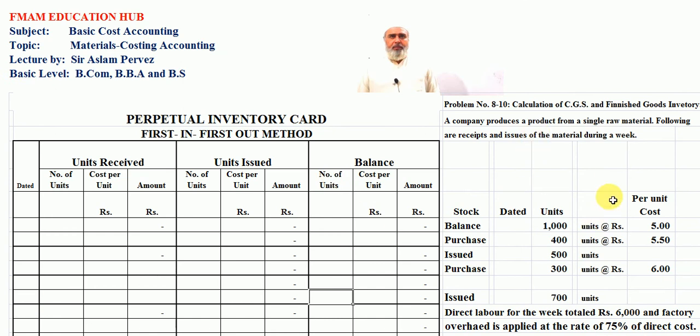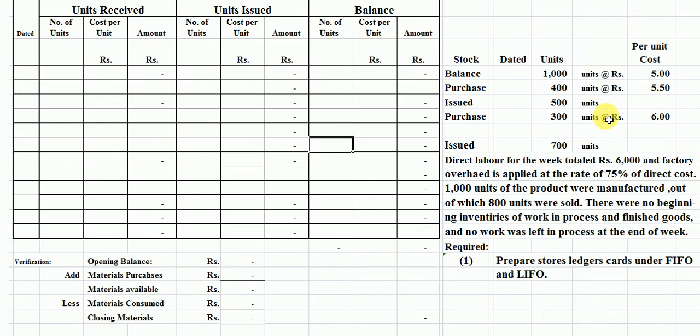Students, this is our problem in which some information is given in the form of materials issued, purchases and closing inventory. So students, the additional information is also in front of you.